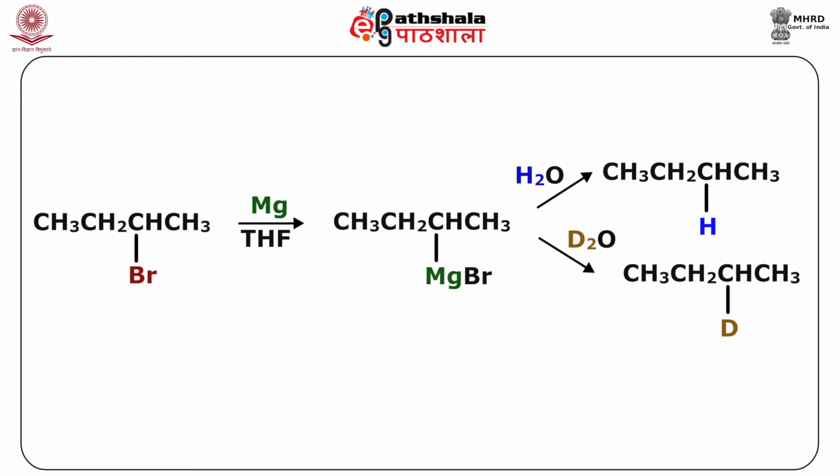So, this is one example you can see as shown here, that is this particular 2-bromobutane, when reacted with magnesium you get this particular Grignard.